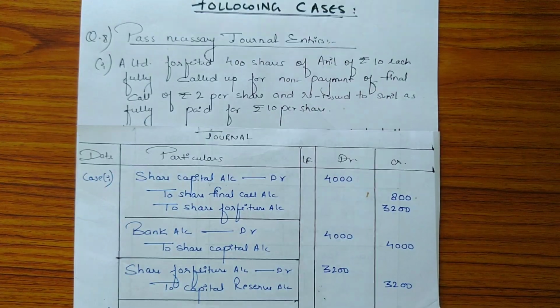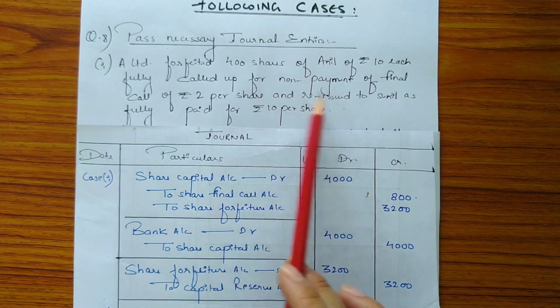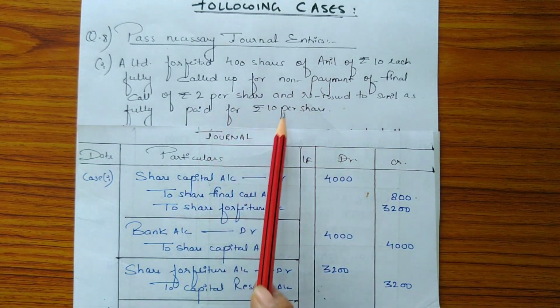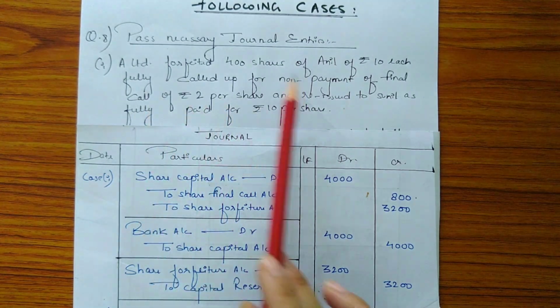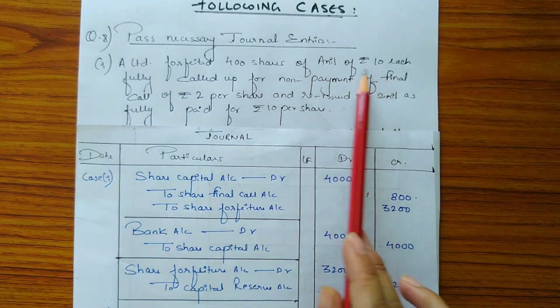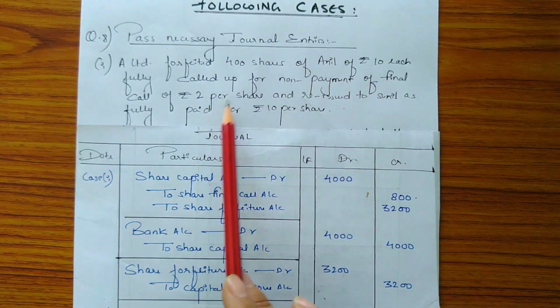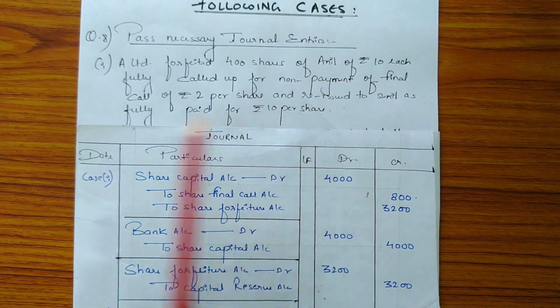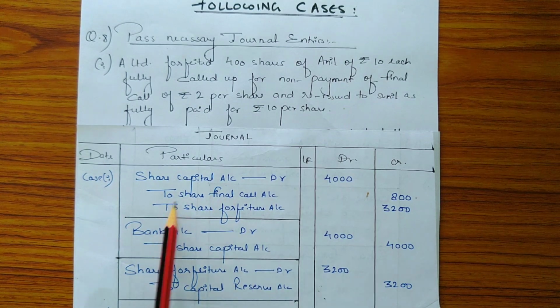share. So according to the question, A has forfeited 400 shares of Anil and Anil has not paid the final call of rupees 2 per share. So the number of forfeited shares is 400 and the called up amount is rupees 10, out of which Anil has not paid rupees 2 per share on final call. So the entry for forfeiture will be share capital account debit to share final call account to share forfeiture account.